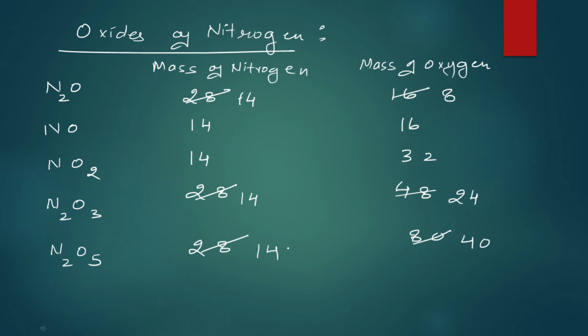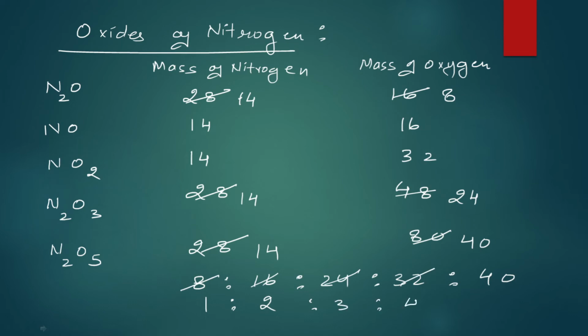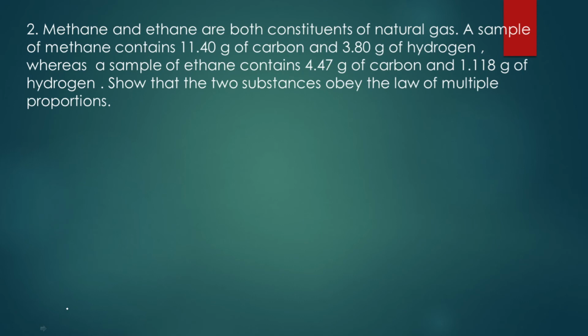चलो, सो अब हमने नाइट्रोजन को कर दिया है कांस्टेंट, same mass. Let's look at the ratio of oxygen which we have, that is 8:16, then 24, 32, 40. Simplest ratio में करते हैं, 8 ones are 8, 8 twos are 16, 8 threes are 24, 8 fours are 32, and 8 fives are 40. It is as simple as that. In the oxides of nitrogen, the ratio of oxygen is 1:2:3:4:5. Let's apply this to a question.